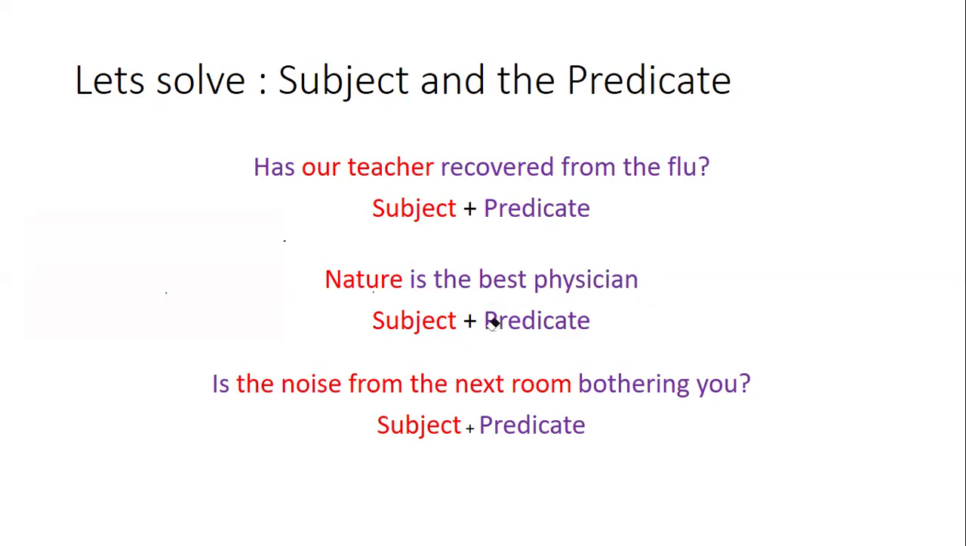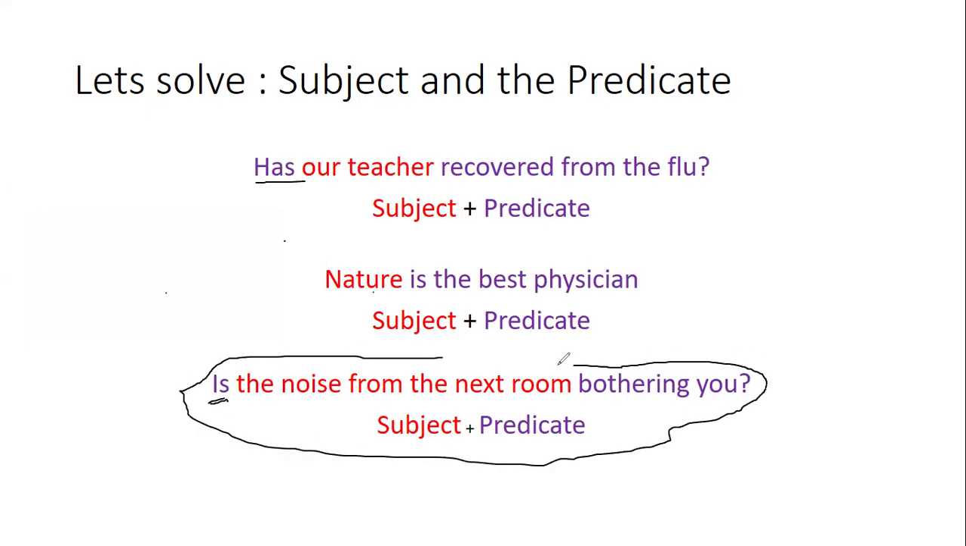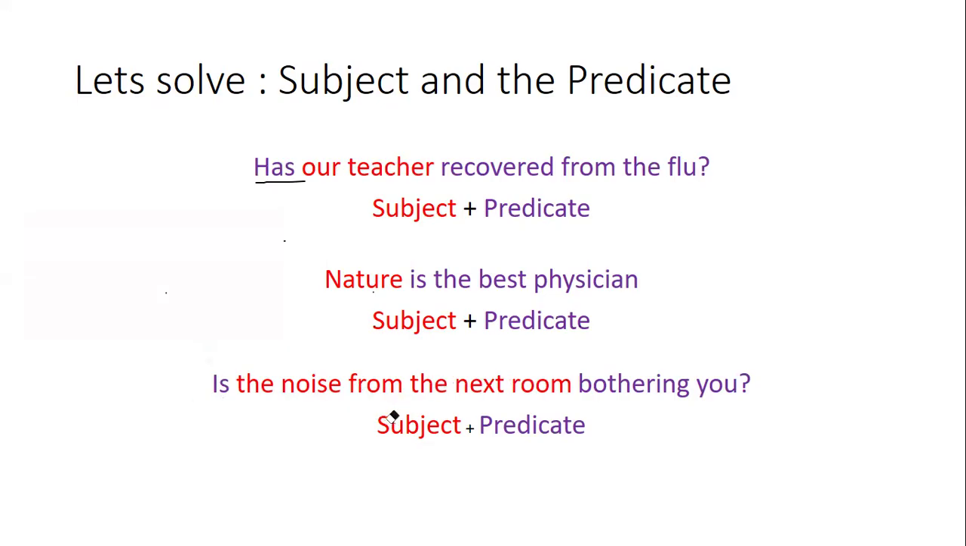Is the noise from the next room bothering you? Again, this is an interrogative sentence, and you would have observed that the interrogative sentences we talked about always started with the verb: has, is, has, right? So the verb is. And if we talk about this sentence, what is the main topic around which the whole sentence revolves? The main topic is the noise from the next room. So that is our subject. And bothering you is our predicate.